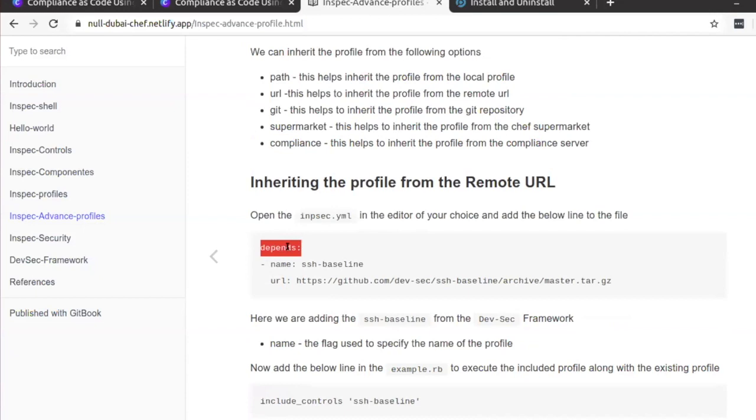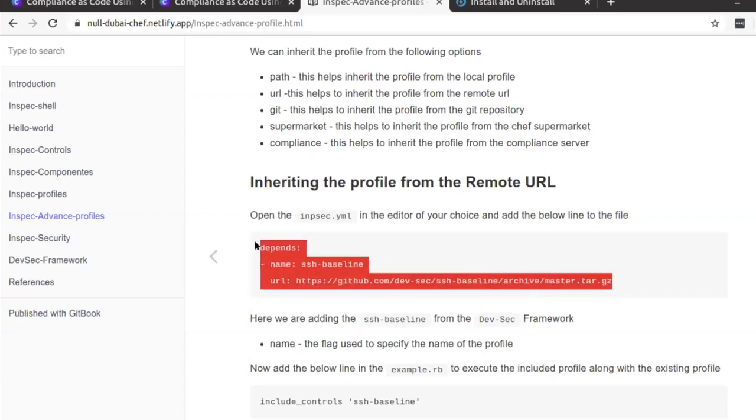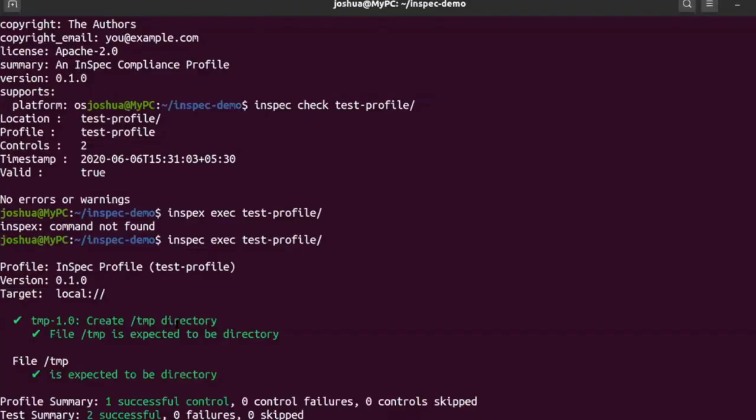The depends tells that we have to run this profile before running the profile that we have created. So it runs the tests that are present in that profile, and after that, it runs our profile that is present here. So these things we have to put in the YAML file. So I will just open.